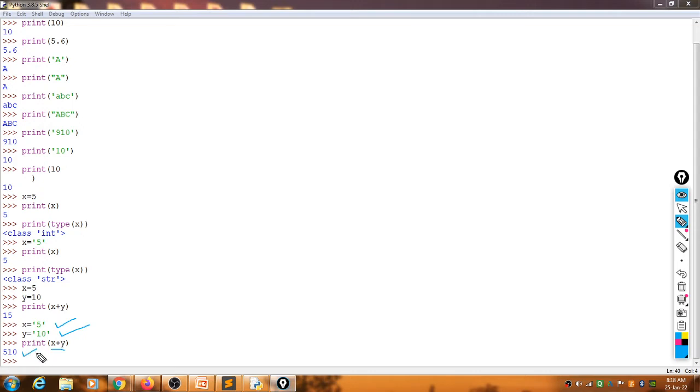So what it does here: when we add two numbers, it performs addition of those numbers, because they are numbers. And when we add two strings, it performs concatenation. Concatenation means combination. It gives you the first string and then the second string: 5, the first string, and 10, the second string. This is called concatenation, the combination of these two strings.